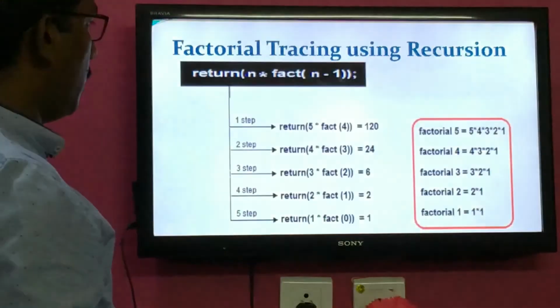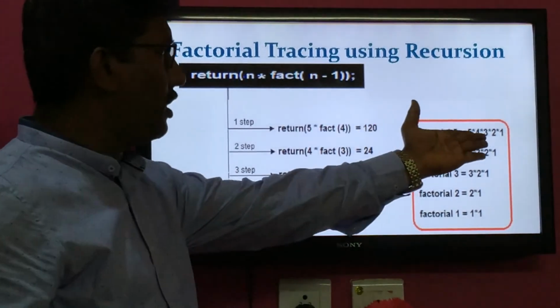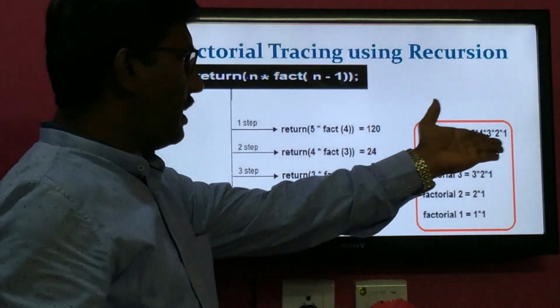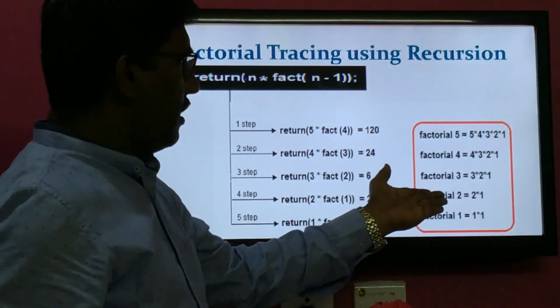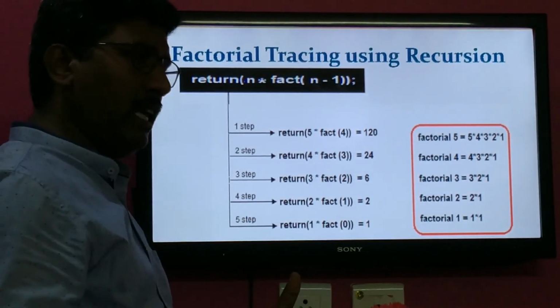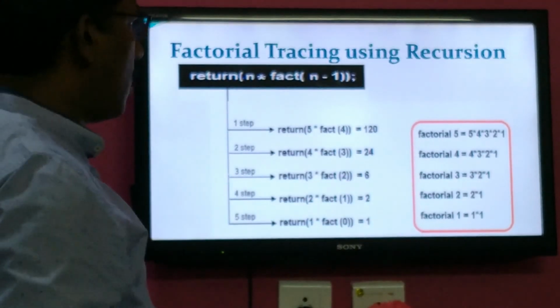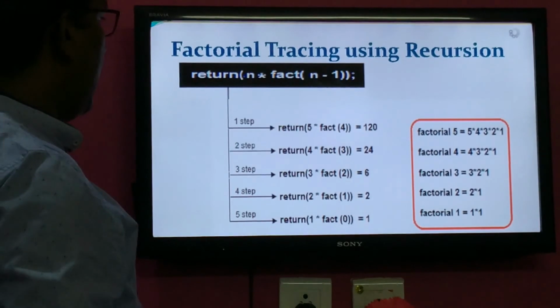That is about factorial of a given number by using recursion. Generally, what is 5 factorial? 5 into 4 into 3 into 2 into 1. 4 is 4 into 3 into 2 into 1. 3 is 3 into 2 into 1. 2 is 2 into 1. 1 is 1 into 1. This is about logic. This was performed logically with the help of the recursion concept. A function calling itself is called recursion.